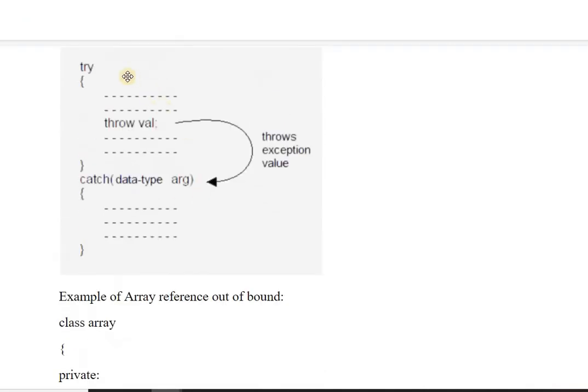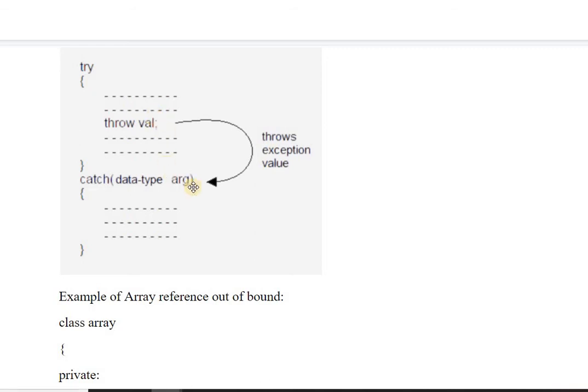This is the scenario in which these three keywords work. This is the try block within the curly braces. This is the throw statement. Throw contains any expression or variable due to which you think an exception might occur. This will jump the control to the catch block with which this variable will be matched. For example, if there is an integer value, then the data type should be integer, and there will be the argument list.